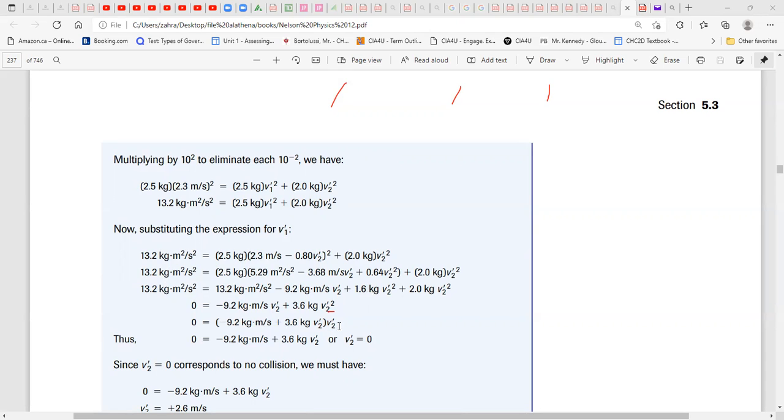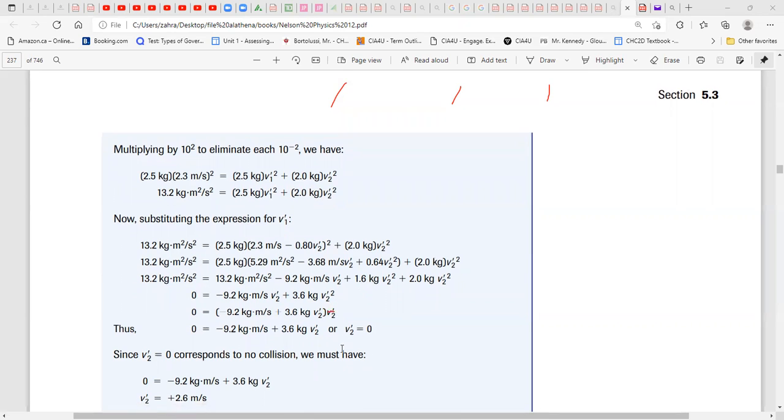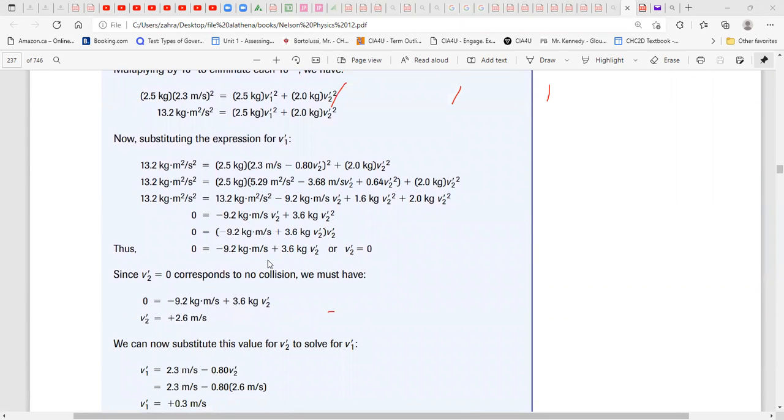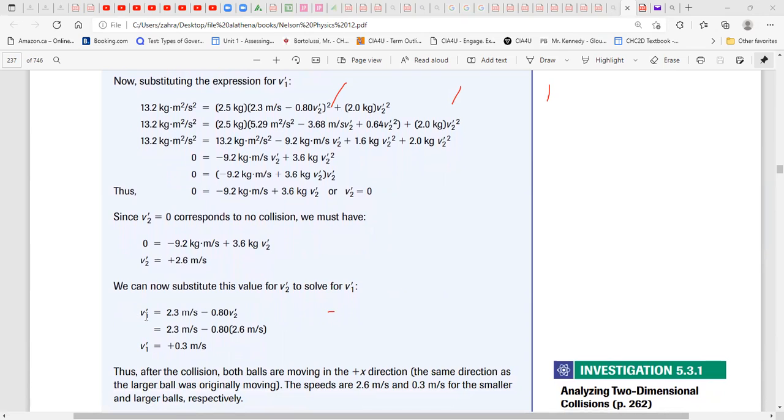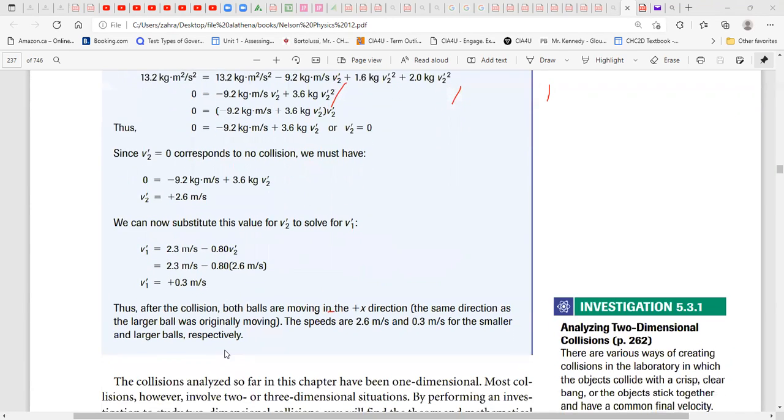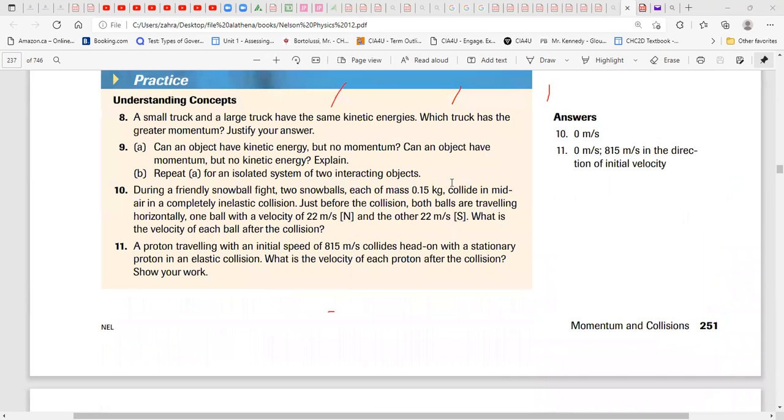Now these two expressions multiplied by each other is 0, means the first bracket is 0 or V prime 2 is 0. If V prime 2 is 0, it doesn't make sense, so we set this expression equal to 0. So V prime 2 is 2.6. And we had this one for V prime 1 in terms of V prime 2 before, so we use it to find V prime 1. Okay, so that would be it. To practice, you can do questions number 10 and 11, page 251.